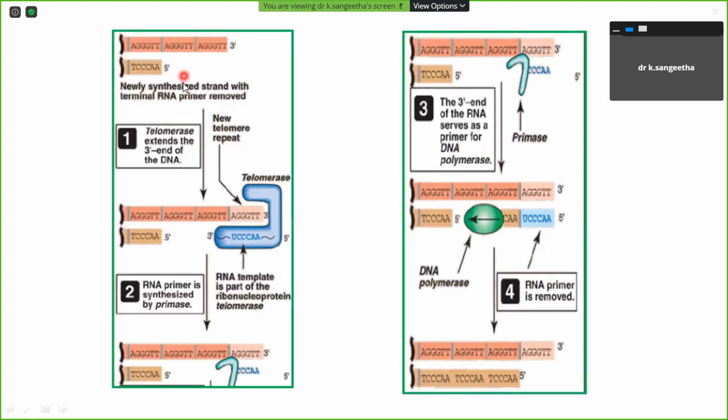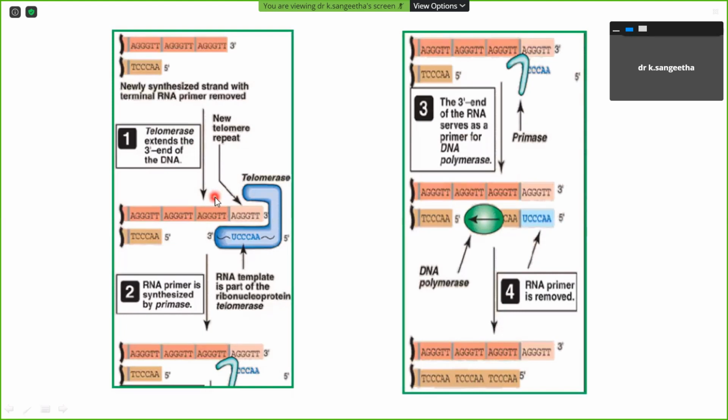Okay, so these are repeats. This is telomerase, and there is an incomplete lagging strand. The RNA primer is not able to synthesize this gap-filling system. Okay, so it can be covered by telomerase. So what does the telomerase do? The 3' end of this template strand can be extended by telomerase, which acts as a reverse transcriptase.